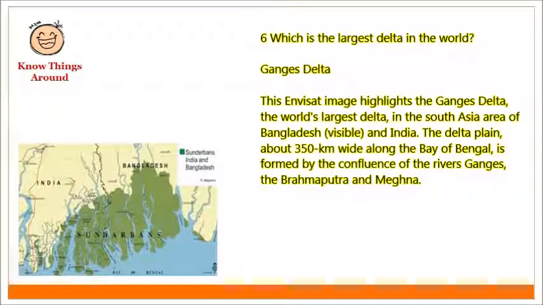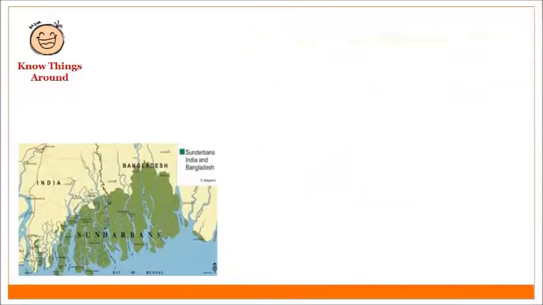Which is the largest delta in the world? Ganga's delta. The Envisat image highlights the Ganga's delta, the world's largest delta, in the South Asia area, Bangladesh and India. The delta plain, about 350 kilometers wide along the Bay of Bengal, is formed by the confluence of the rivers Ganga, Brahmaputra, and Meghna.